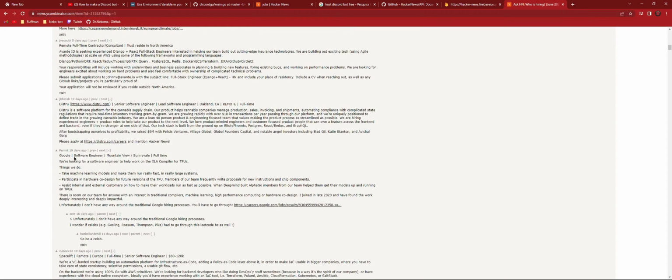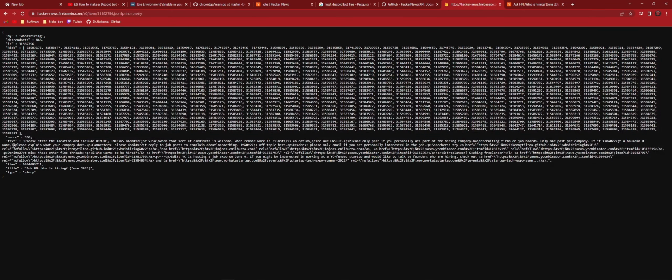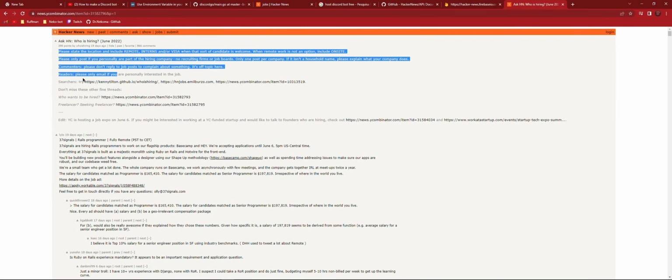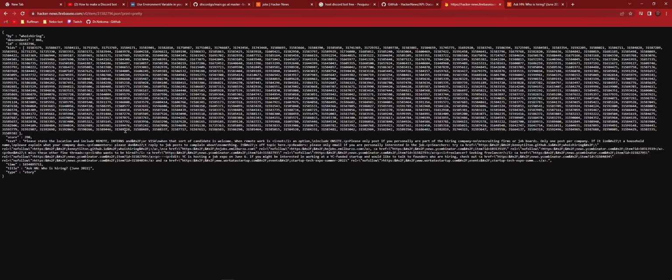What is this "and car"? I have absolutely no clue. Then we have score, and then we have text. This text is what matters because it is this text here. So, for instance, we have "readers, please only email if you are personally interested in the job." And if you go here, in the middle of this gibberish HTML, you're going to find the exact same thing.